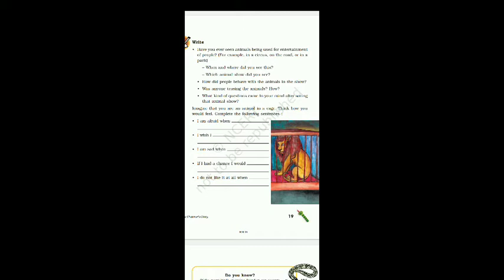You have to give the answer to the question which is given in page number 19, and the same textual question will be uploaded in PDF format in the WhatsApp group. You have to download the PDF and write it in your classwork notebook.